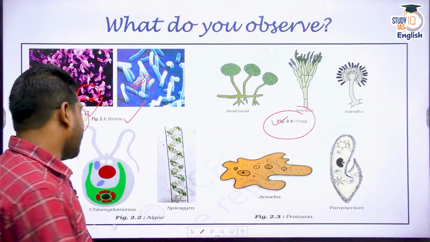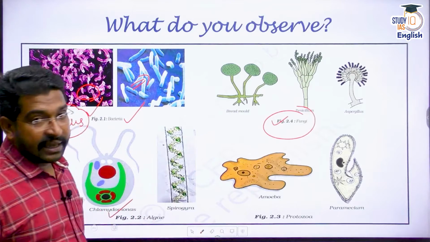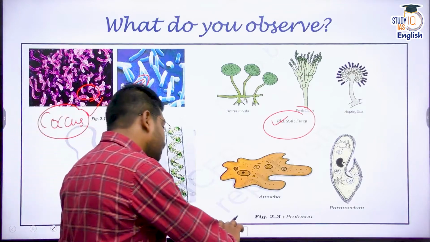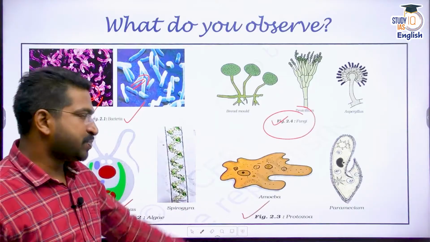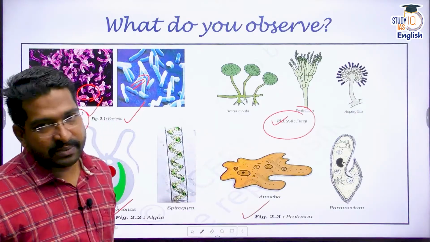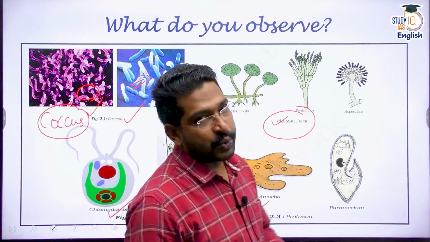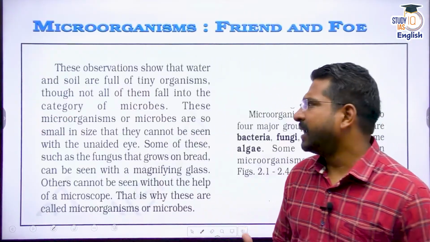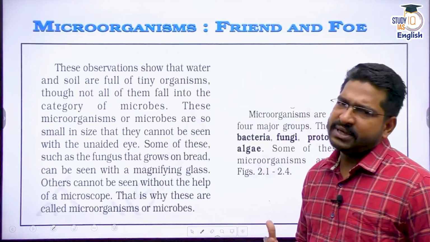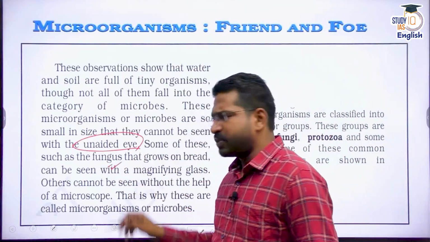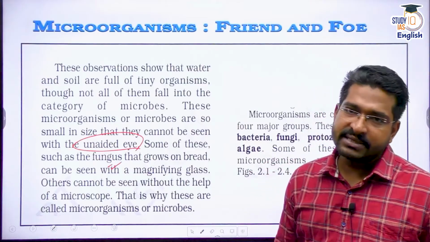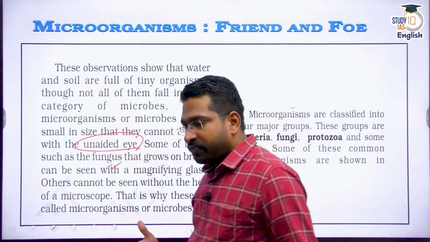You might also find algae. A colony of algae is also visible, or there is also a microorganism family which comes from protists. They are called protozoa. Amoeba, paramecium, they come under the category of protozoa. So microorganisms are everywhere. You cannot see them directly with your unaided eye, except for some fungus probably, which you can watch using a magnifying glass, but you need a microscope for their study.